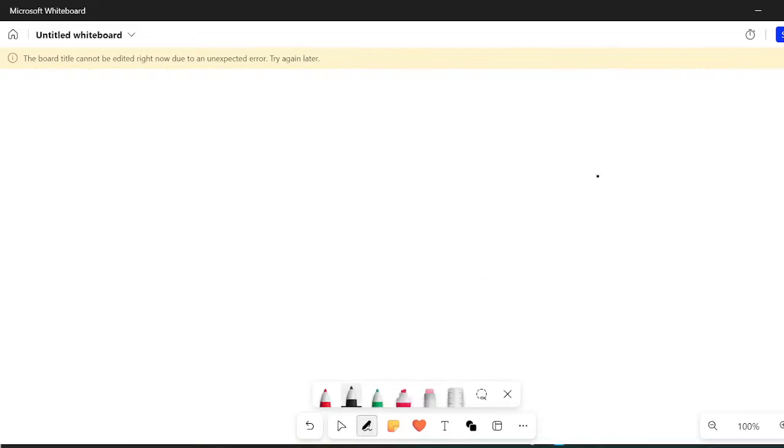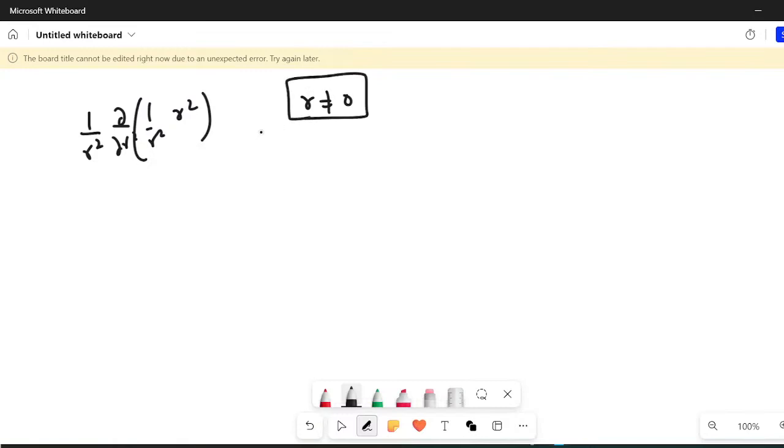So clearly, what has happened at the very first instance, when I was using this formula d by dr of 1 upon r square, at that very instant, because this is an operator, it works only in the regime where it is meant to operate. So clearly r not equal to 0 is that regime where you can use this particular thing.